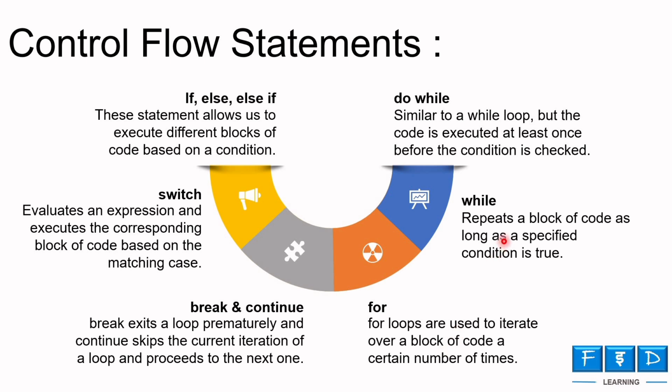The next loop is while loop. It repeats a block of code as long as a specified condition is true. And the last loop is do while loop. This do while loop is similar to a while loop, but the code is executed at least once before the condition is checked. So that's all about the basics. Now let's open Visual Studio Code and apply these control flow statements through hands-on exercises.